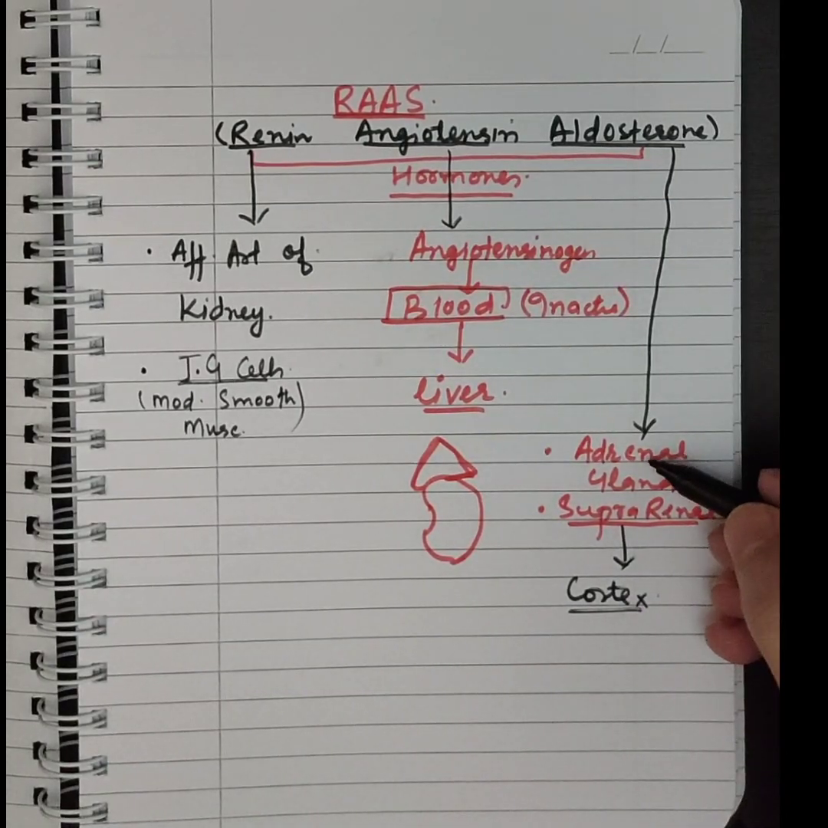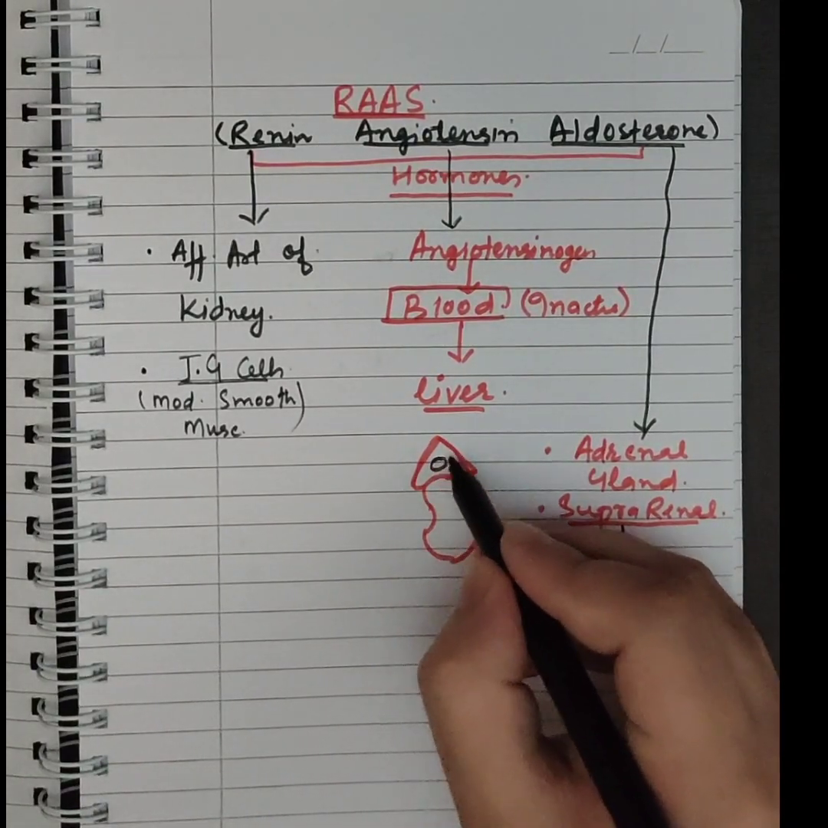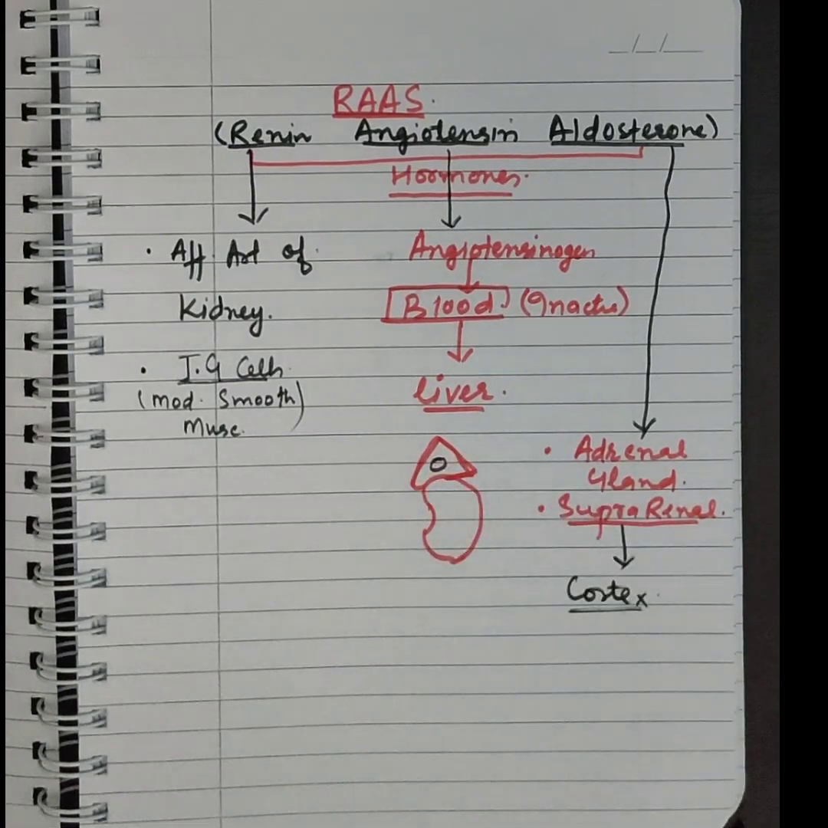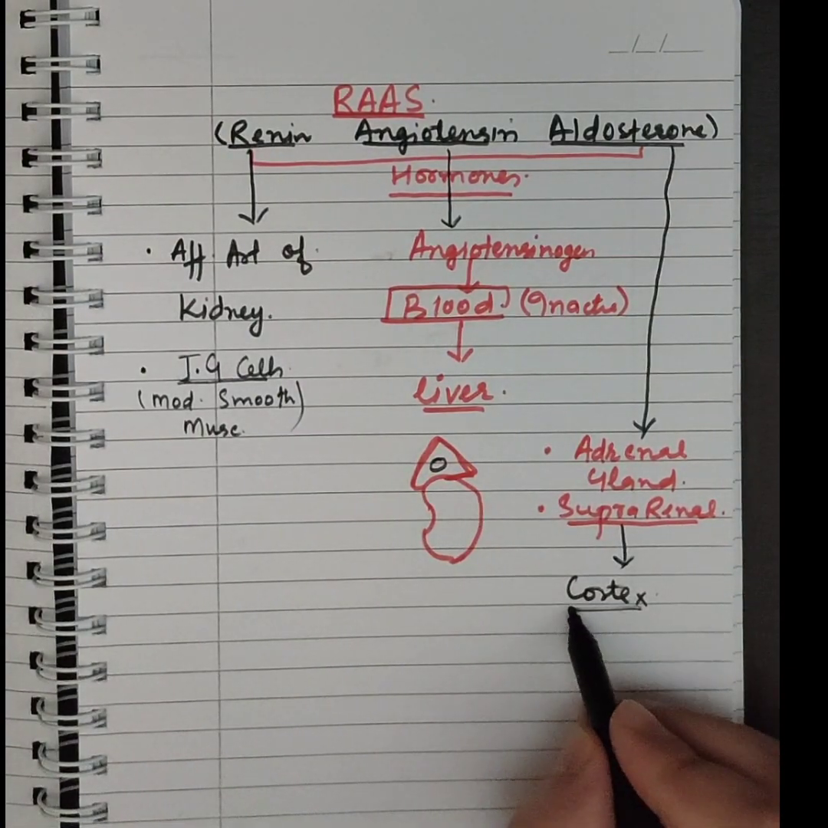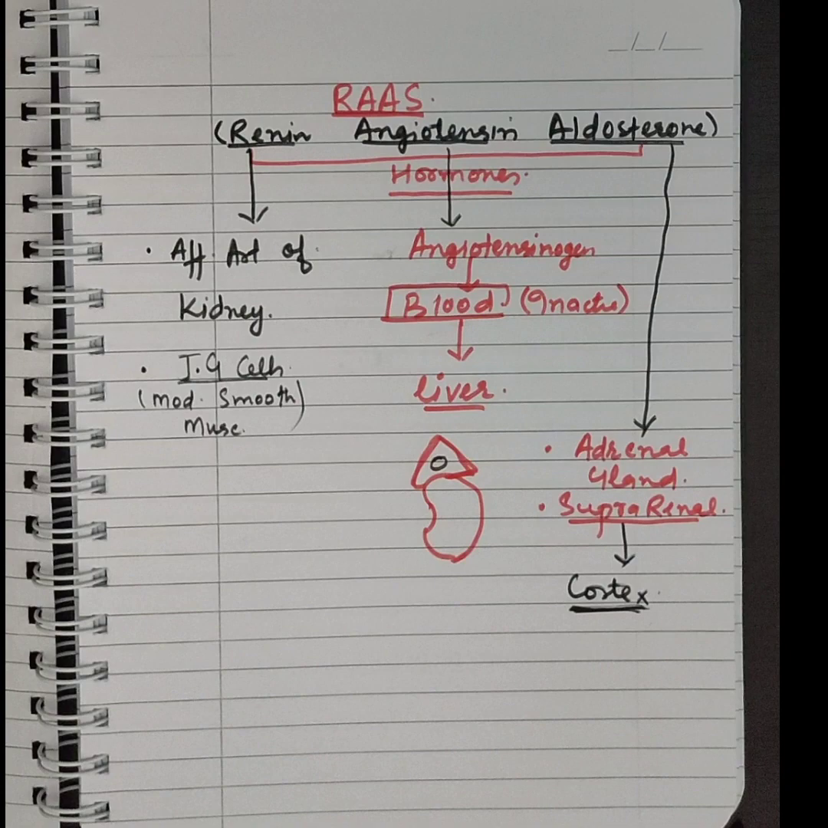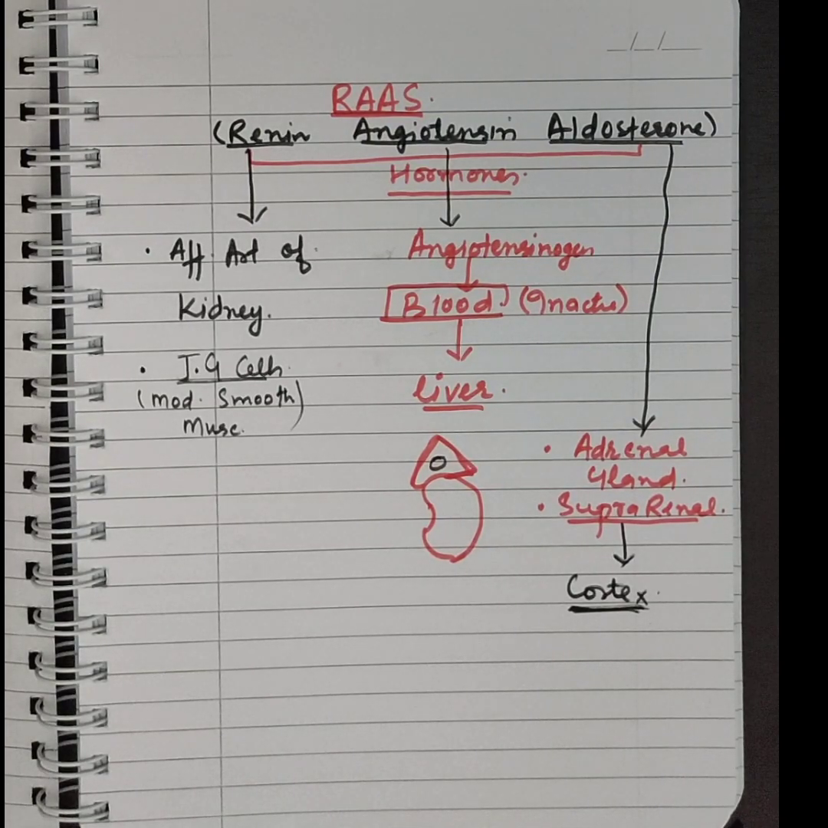This aldosterone comes from the adrenal gland, and the adrenal gland has two parts. The outer one is known as the cortex and the inner one is known as the medulla, and this aldosterone comes from the adrenal cortex. Okay, so we have three hormones: renin coming from the kidney, angiotensinogen coming from the liver, and aldosterone coming from the adrenal cortex. How they work and what their functions are, we will discuss shortly.